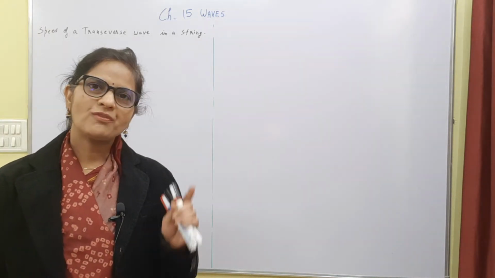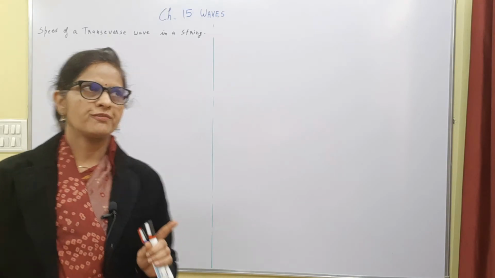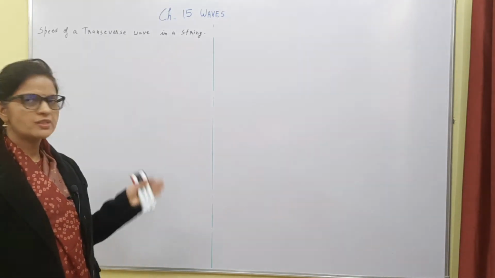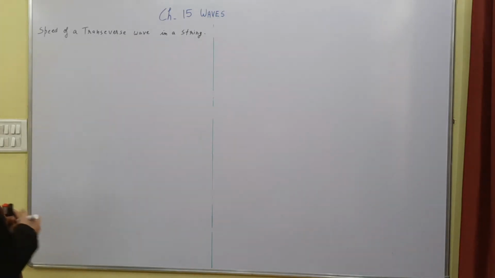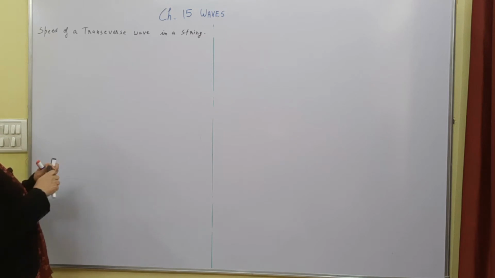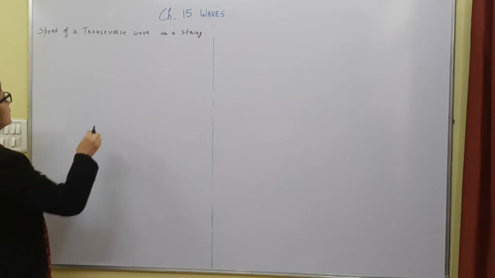Hello everyone, today we will discuss the speed of a progressive wave. So we know that progressive waves are of two types. First is the transverse wave and the second is the longitudinal wave. For the transverse wave in a string, we are going to first study the formula. The derivation of the formula is beyond your course.